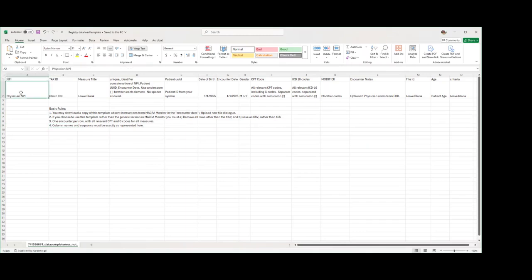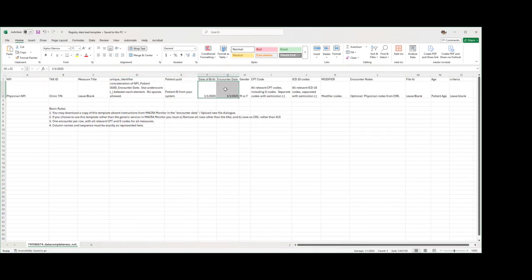So, if you've got a few hundred encounters or a few thousand encounters across multiple physicians, each encounter, of course, is going to have a physician. The clinic TIN is going to be everybody. There's a column here, column C, measure title. You can leave that one blank. I'm going to skip over your unique identifier. I'll come back to that in a minute. The patient UUID is the patient ID from your system. It might be a medical record number or whatever unique number that you use to identify a patient file.